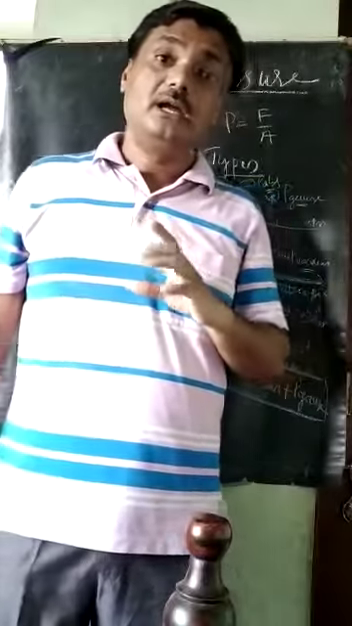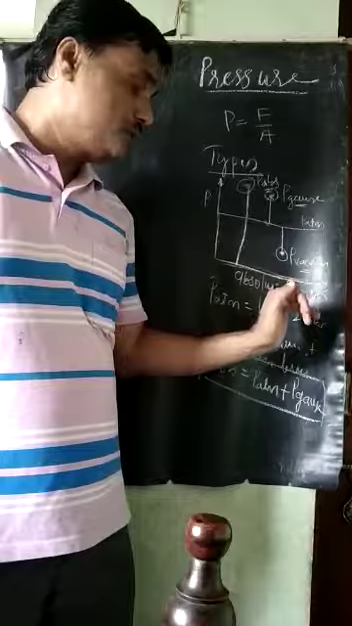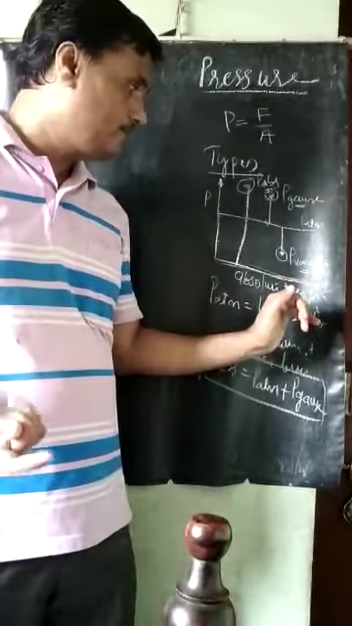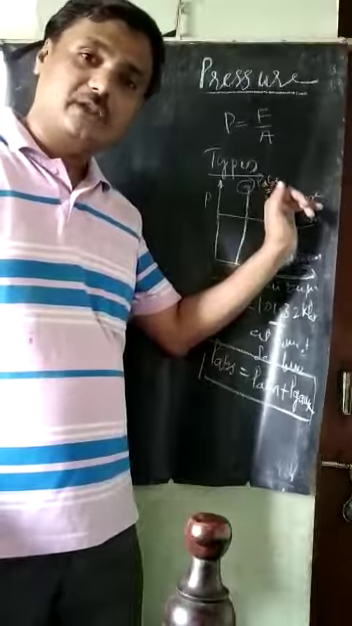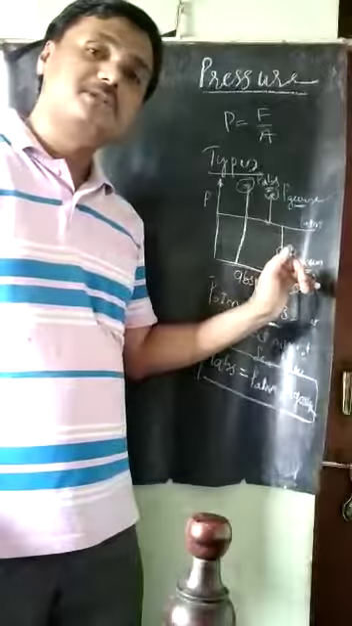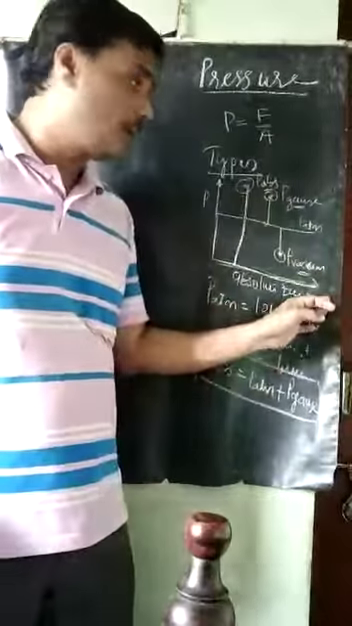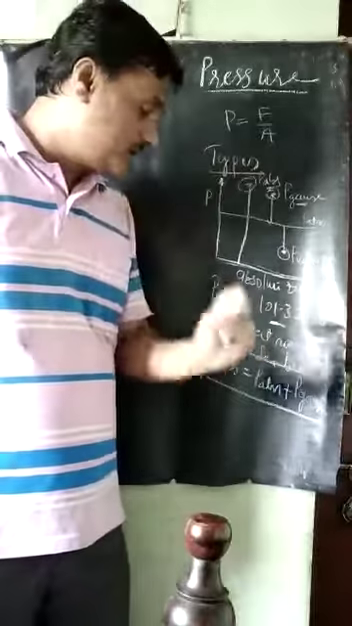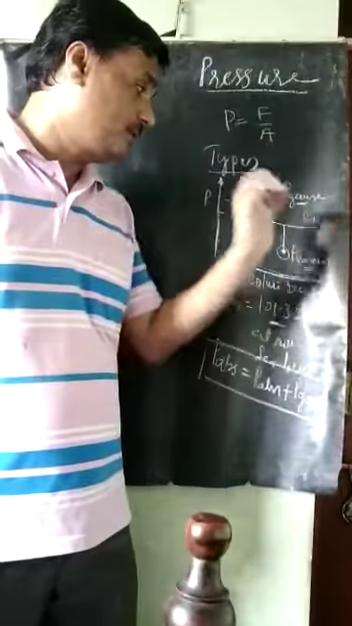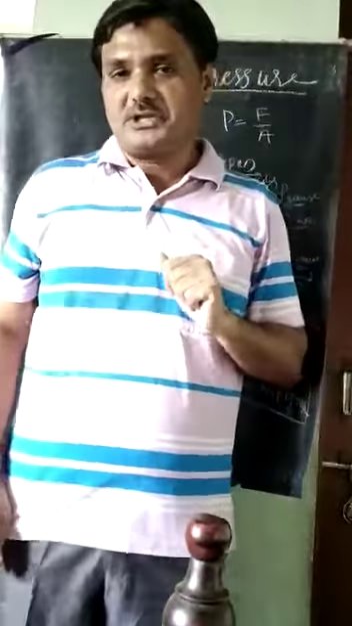So these are the types of pressure. One is absolute zero pressure, where there is no pressure at all, and atmospheric pressure. Above the atmospheric pressure is the gauge pressure. Below the atmospheric pressure, if you measure, it is the vacuum pressure, measured in terms of negative. Another one is absolute pressure, the summation of atmospheric pressure plus gauge pressure. These are the types of pressure.